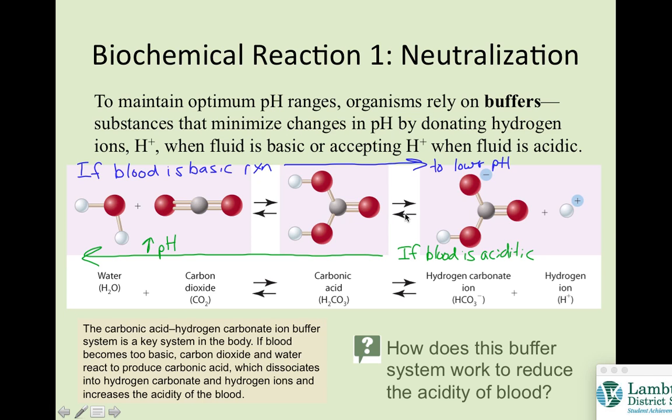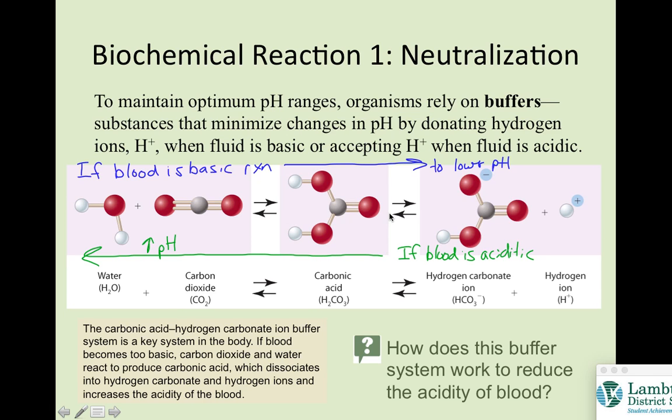Now, what happens if we eat something really basic and our blood becomes really basic, or high alkalinity, another term for having basic blood? Then we'll take our carbonic acid and convert it back into carbon dioxide and water. So we basically use this system to control our pH. If our blood's too basic, we make carbonic acid.